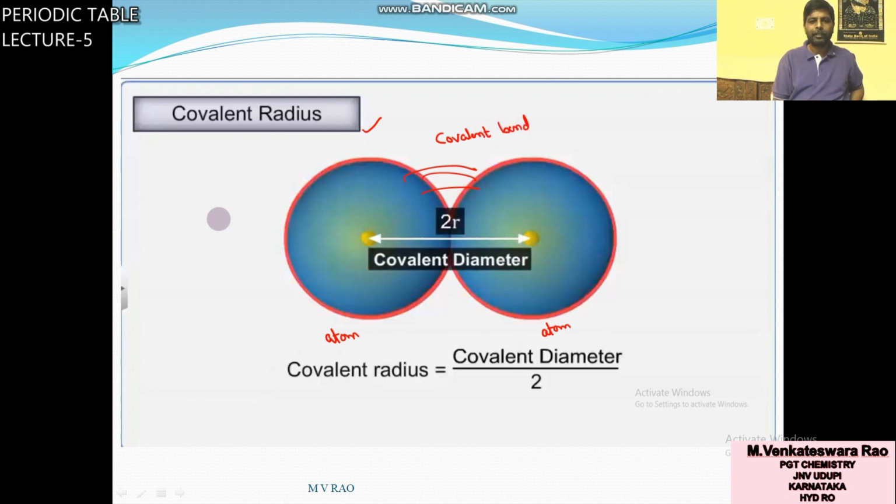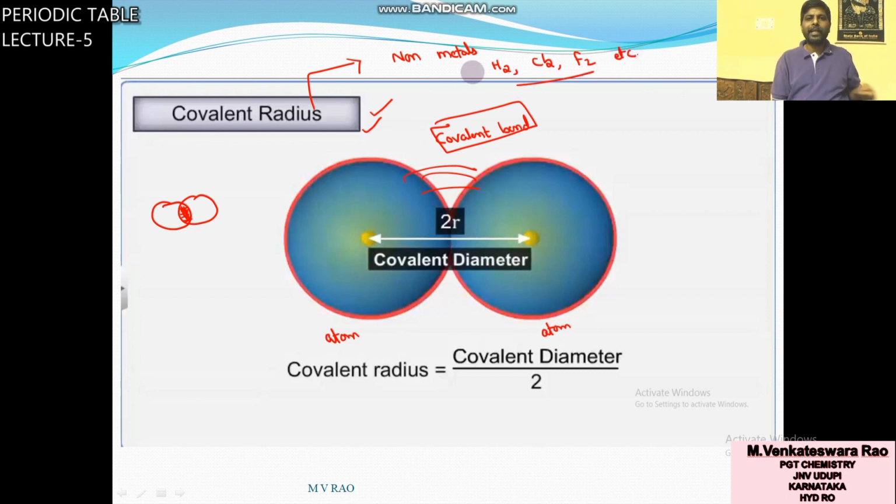Only then will this radius come. As already told, it is used for non-metals, like hydrogen, chlorine, fluorine, etc.